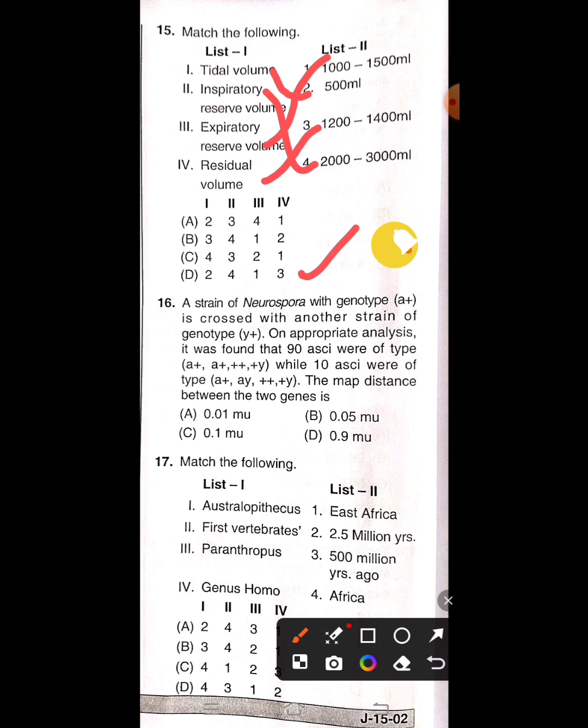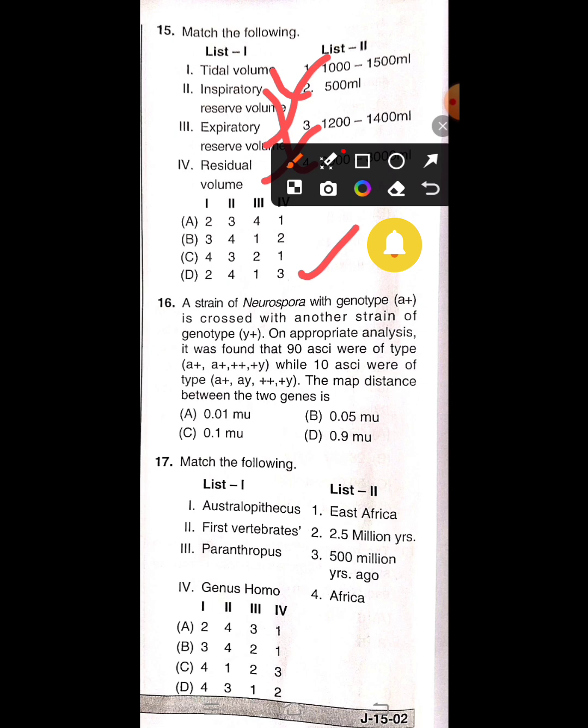So let's see the next question. A strain of Neurospora with genotype A plus is crossed with another strain of genotype Y plus. On appropriate analysis, it was found that 90 asci were of type A plus, A plus, plus plus, plus Y, while 10 asci were of type A plus, AY, plus plus, plus Y. The map distance between the two genes is.